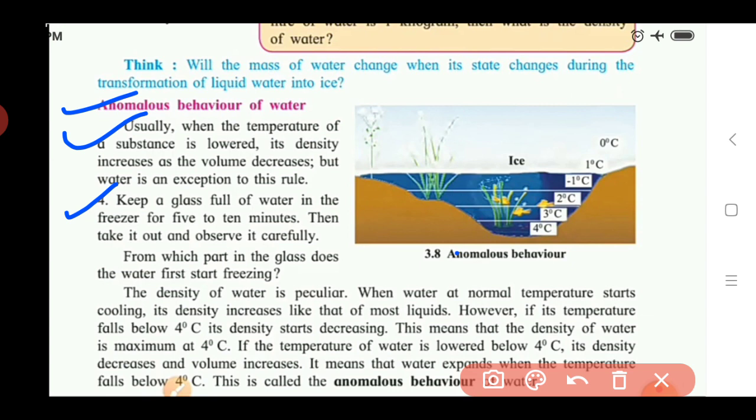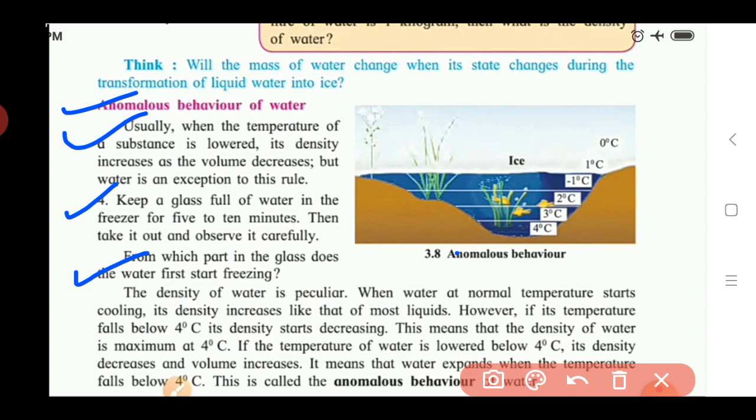What happened? From which part in the glass does the water first start to freeze? When we keep this water, either the lower part or the upper part freezes first. So here the lower part of this water freezes, meaning the water gets converted into ice. From which part? The lower part of this glass starts to freeze.